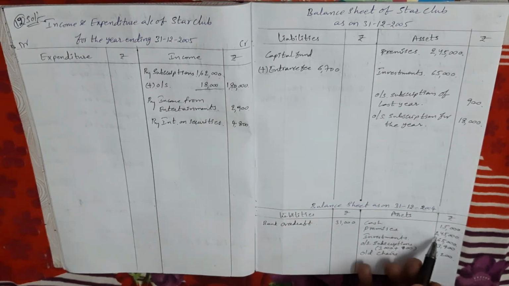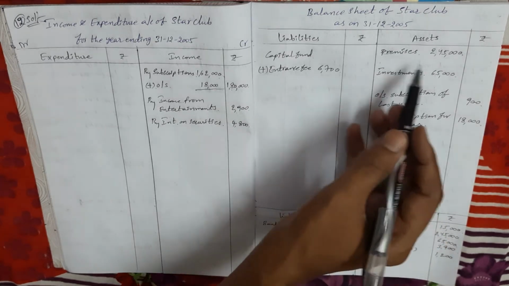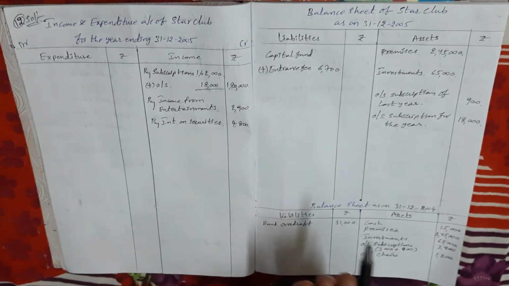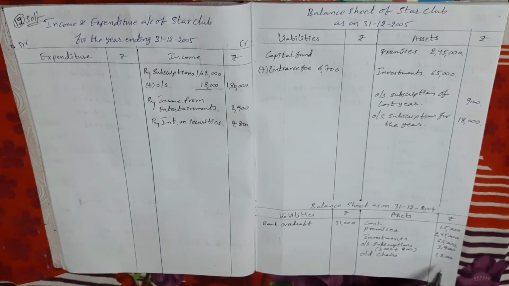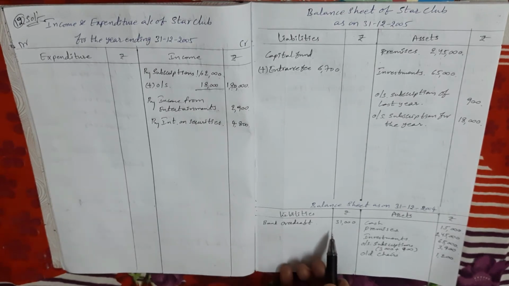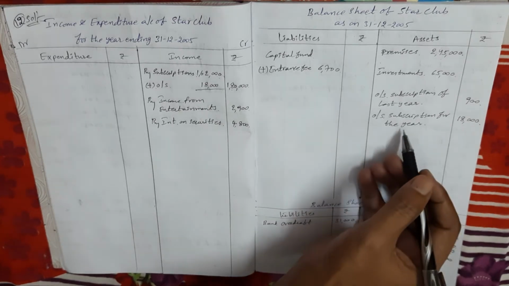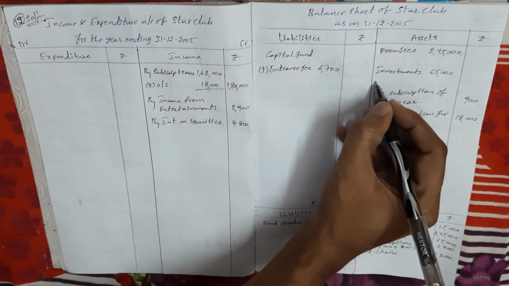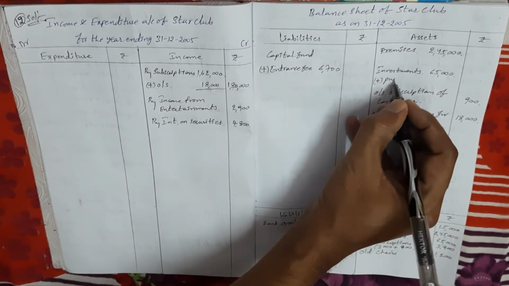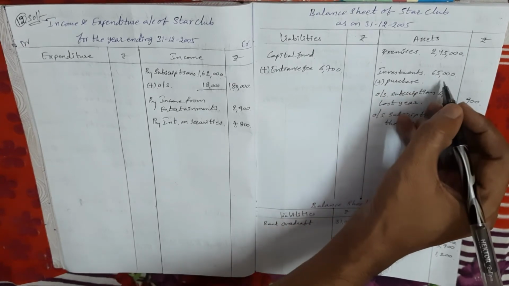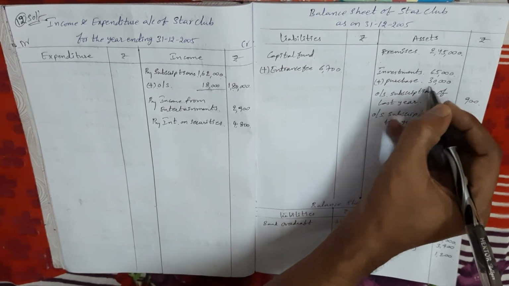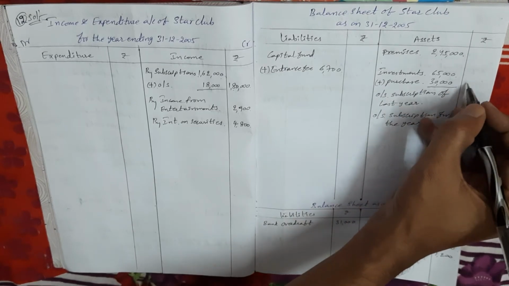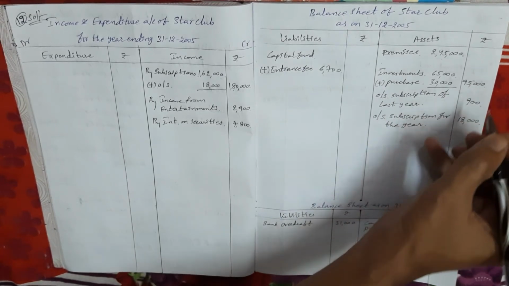Suppose a premises asset is given last year, again we take it in the current year balance sheet because that asset was not sold. But here all chairs are sold, so it does not come in the balance sheet. Next, credit side, bank overdraft, already we have taken. Next, investments in securities. Investments in securities is an asset, so it comes in the current year balance sheet. Already investments are there. Again, we purchased during the year, so add additions or purchases of 30,000 rupees. So in the current year, at the end of the year, now 95,000 worth of investments.